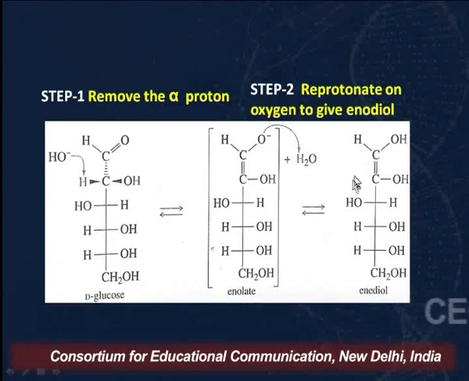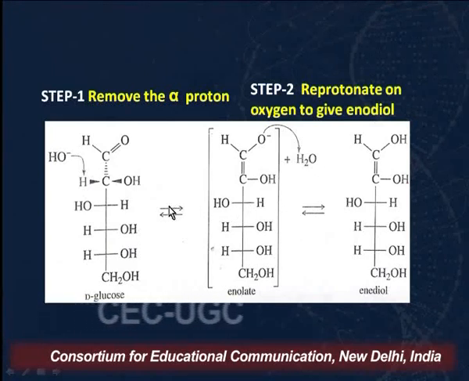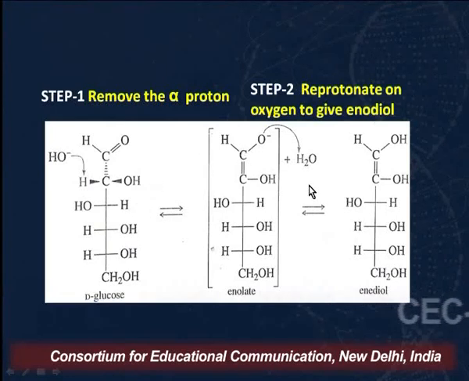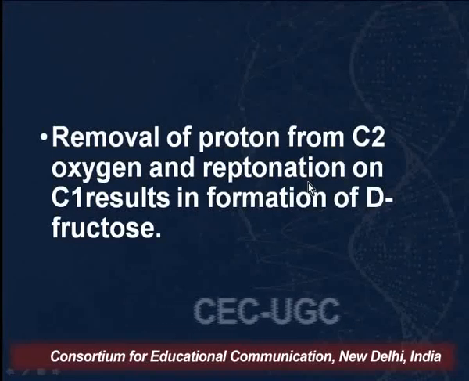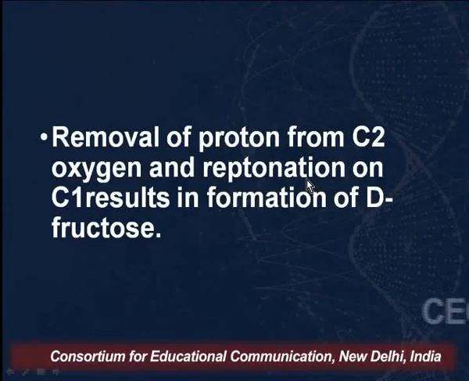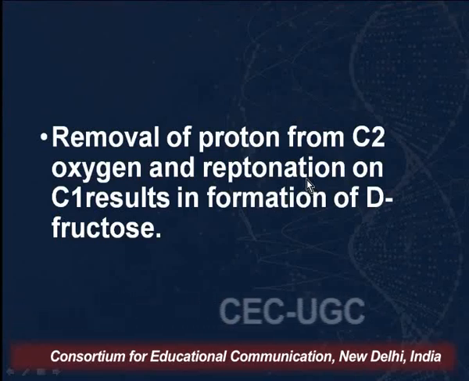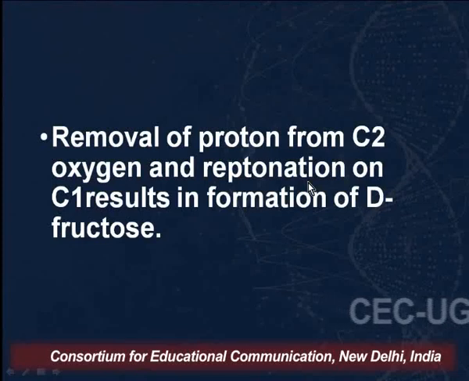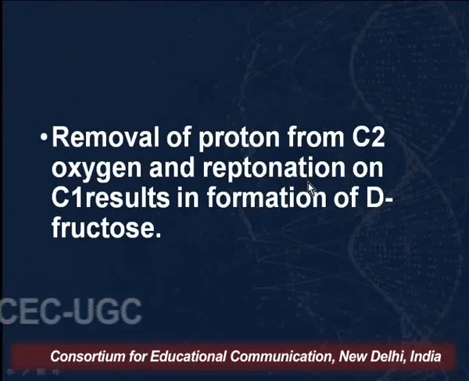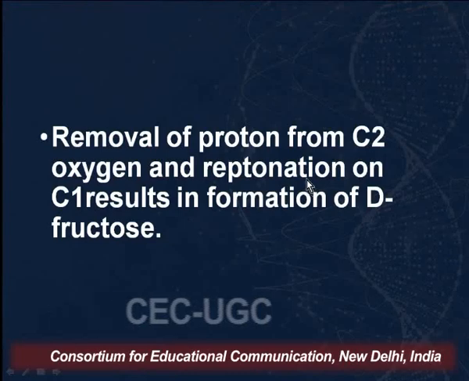So in the first step, deprotonation is taking place. In the second step, we are reprotonating it. Now when we have reprotonated it and we remove the proton from the C2 oxygen and reprotonate it again on C1, it will result in the formation of D-fructose, as you can now see on your screens.